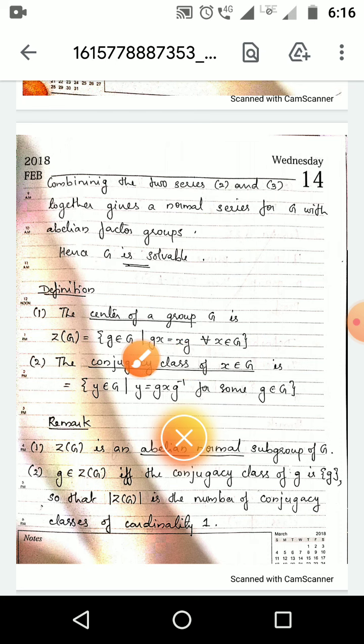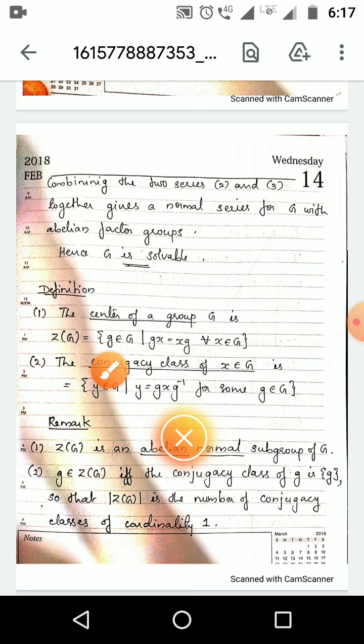That means if an element g belongs to the center of G, then gx is equal to xg for all x element of G. That means g commutes with every element in G. So the center of G contains those elements that commute with every element in G.